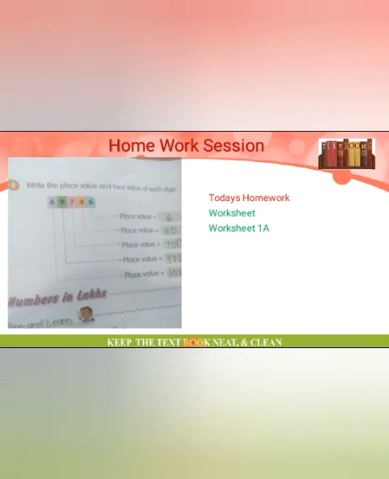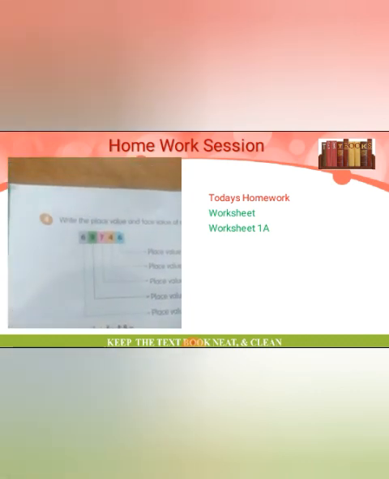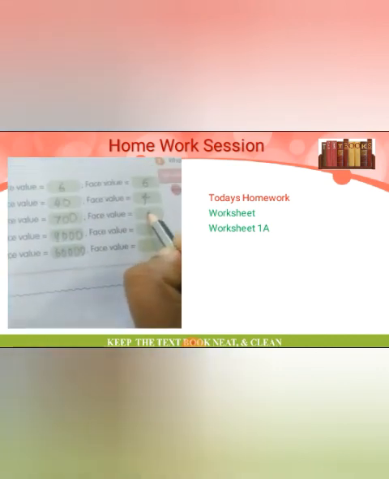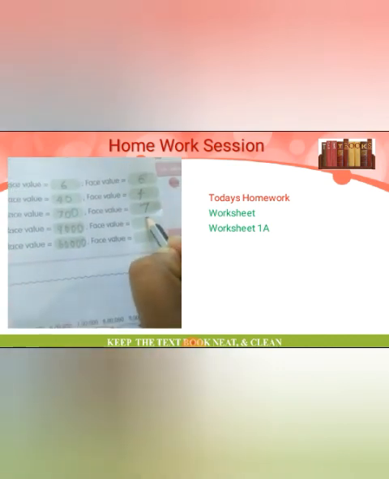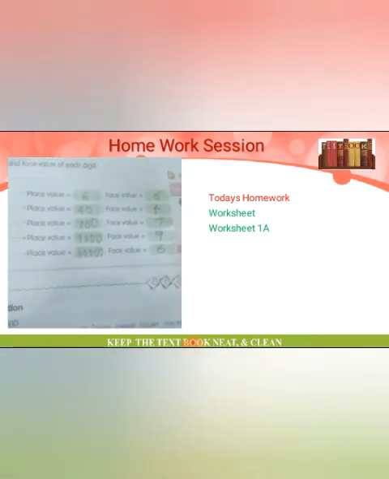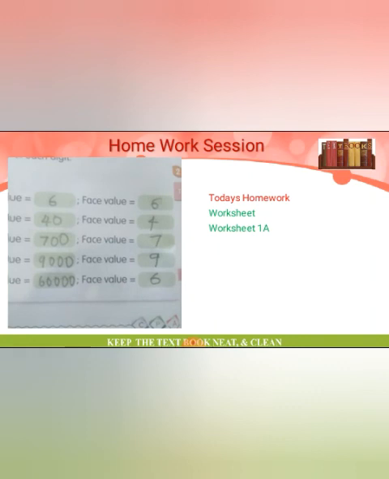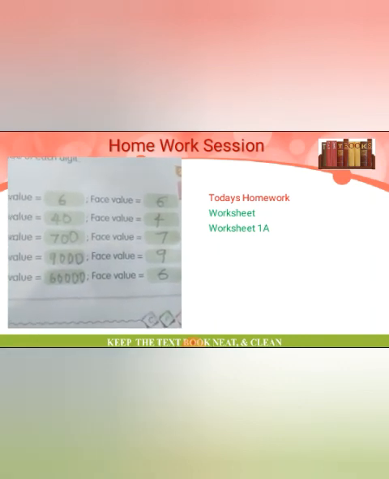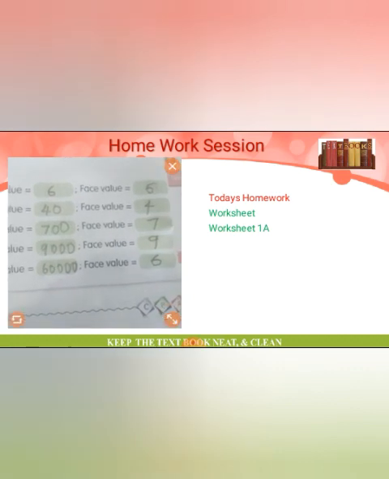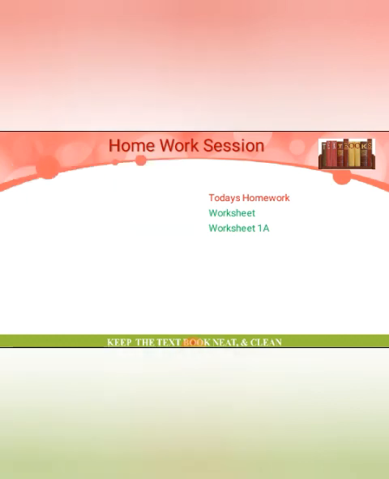Okay. Then all the face values. Face value of 4 is 4 itself. Face value of 7 is 7 itself. Face value of 9 is 9 itself. Face value of 6 is 6 itself. Understand? These are the answers for your part 1 question. Then children, today's homework, you take your worksheet 1A.